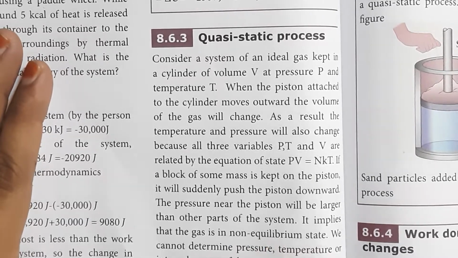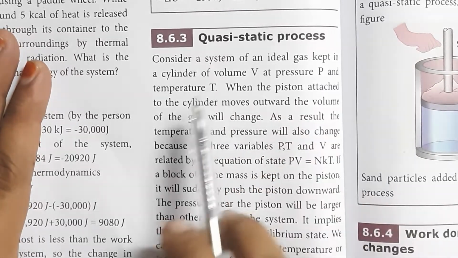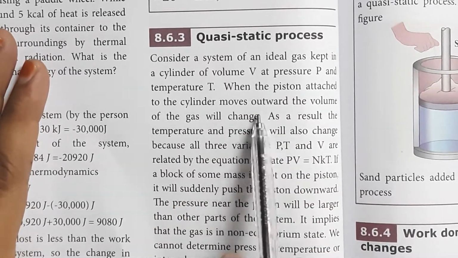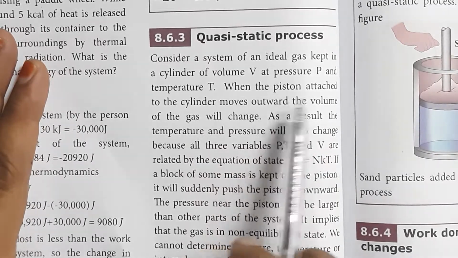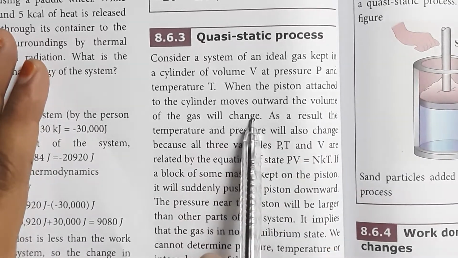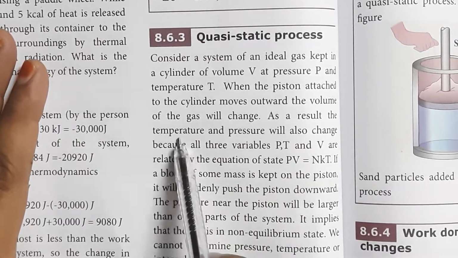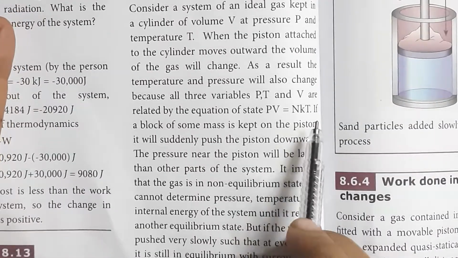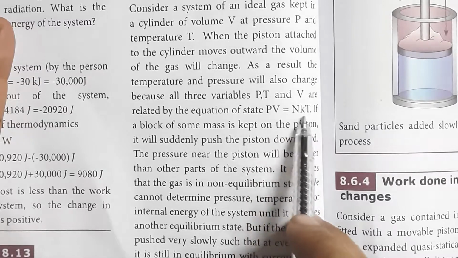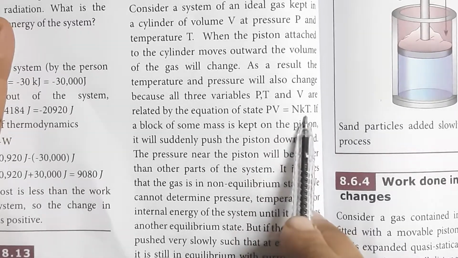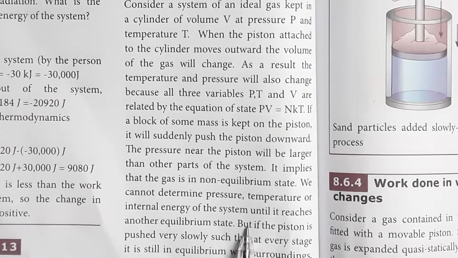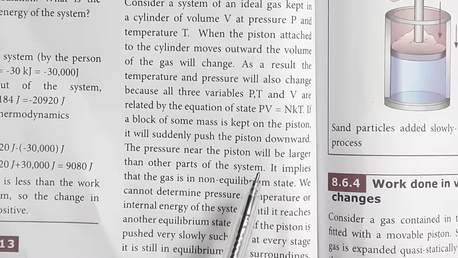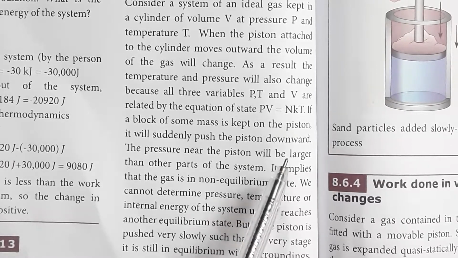Let's see that. Consider a system of an ideal gas kept in a cylinder of volume V at pressure P and temperature T. When the piston attached to the cylinder moves outward, the volume of the gas will change. As a result, temperature and pressure will also change, because we know that the ideal gas equation is PV equals NkT. So whenever there is a volume change, there will be changes in pressure and temperature also.